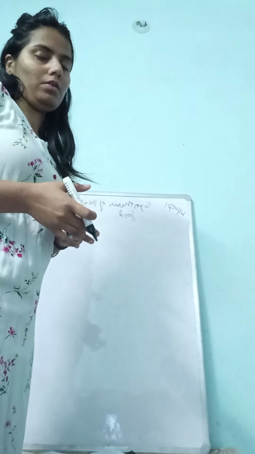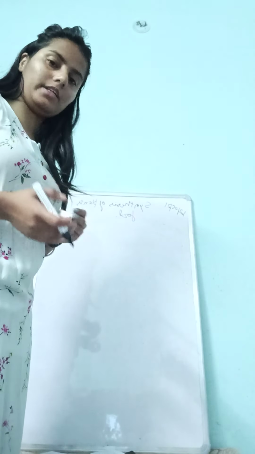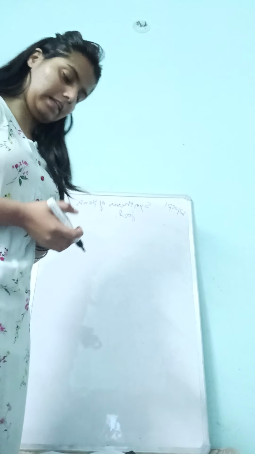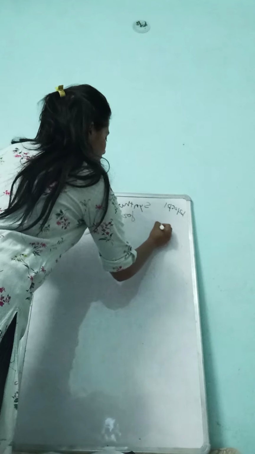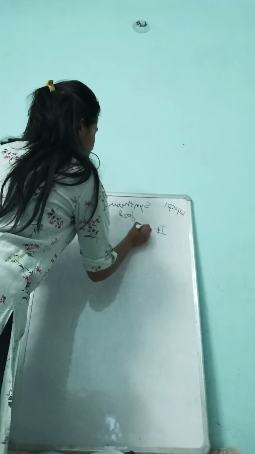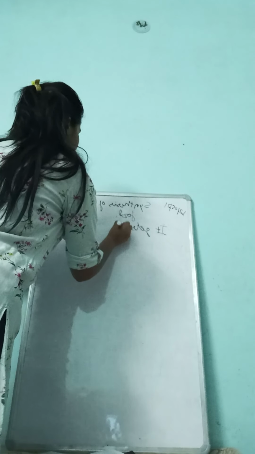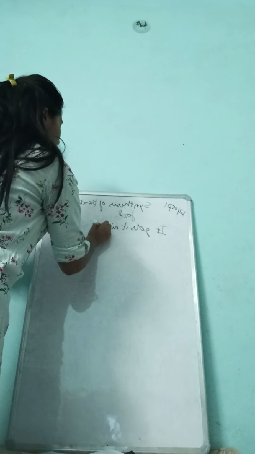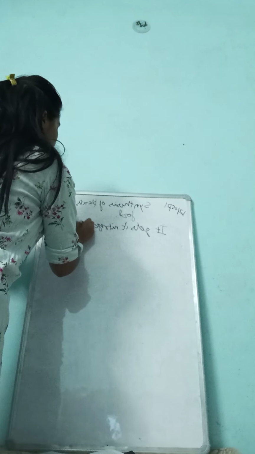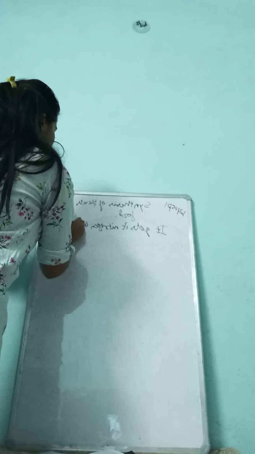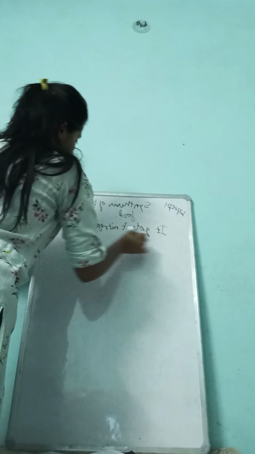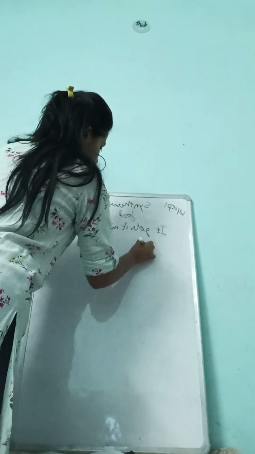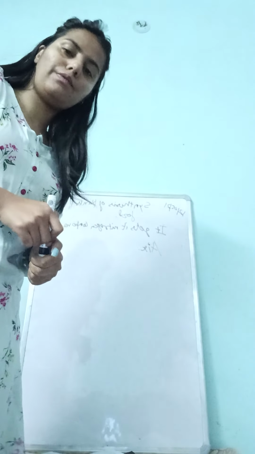So where does the plant get its nitrogen? It gets its nitrogen component from air.